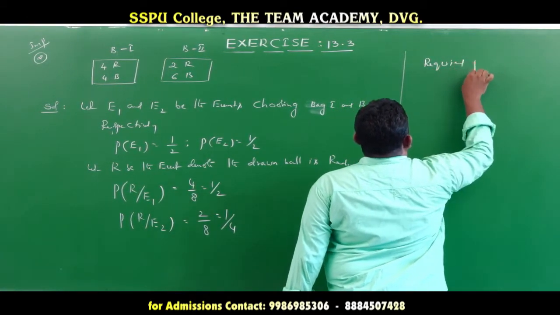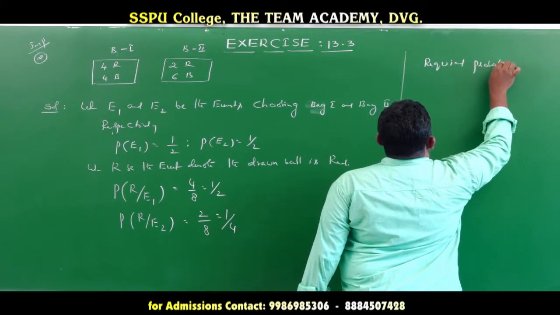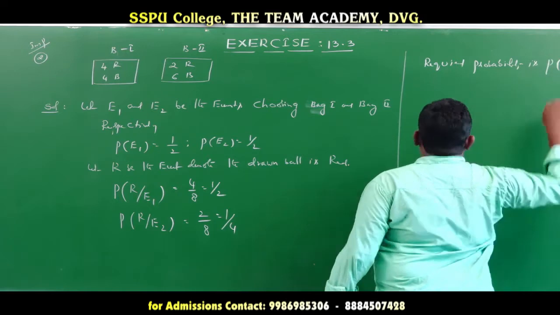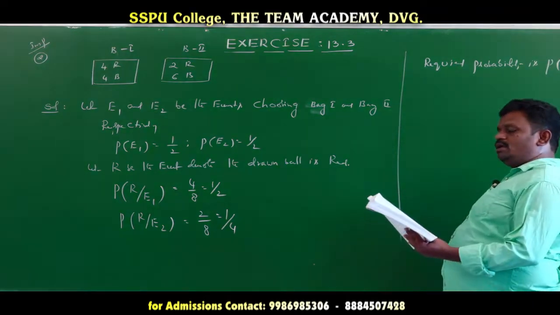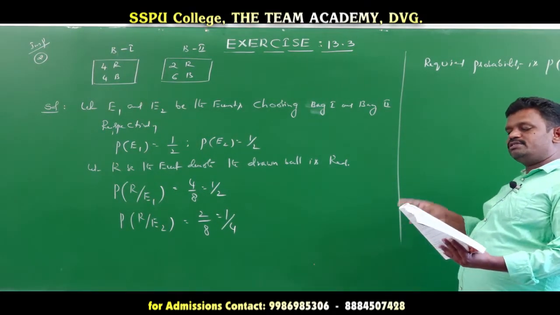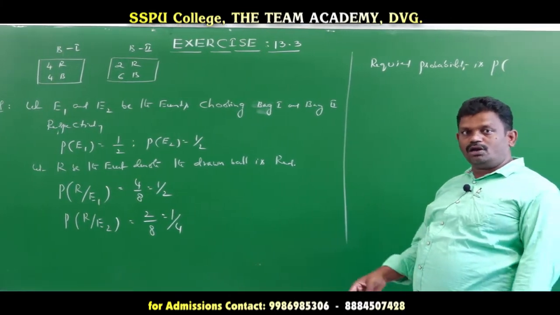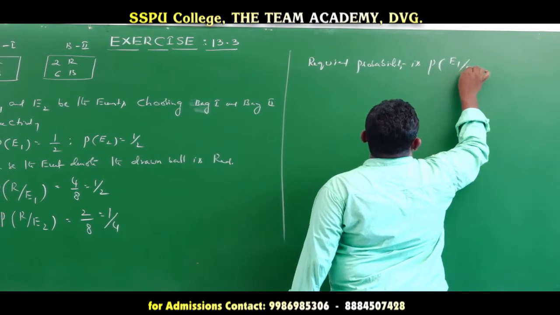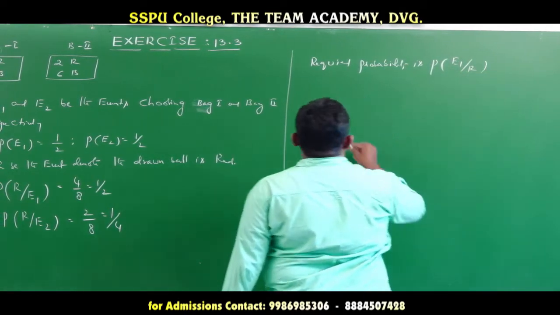So the required probability is the probability of what we find out here: the probability that the ball is drawn from the first bag, given that it is a red ball. The ball selection is already over. So we need P(E1 | R), and now we apply Bayes theorem.